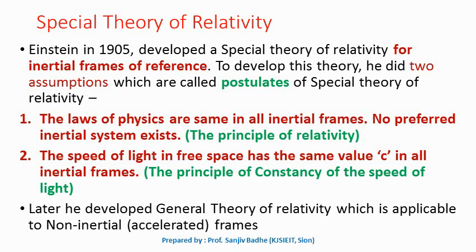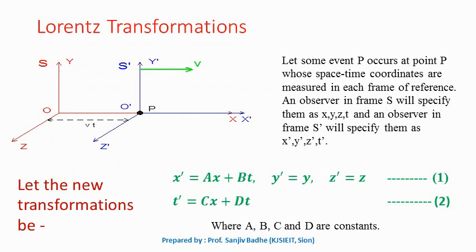After around 10 years, he developed one more theory which is called general theory of relativity, and this general theory of relativity is applicable to non-inertial frames or accelerated frames, and it is found that a special theory of relativity is a special case of this general theory of relativity. Now let us see how Lorentz transformations are obtained by using the postulates of special theory of relativity.